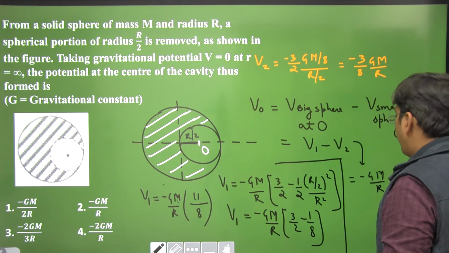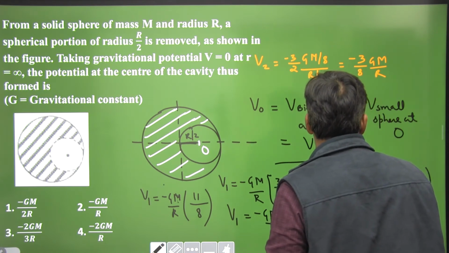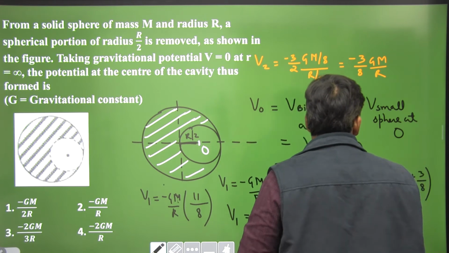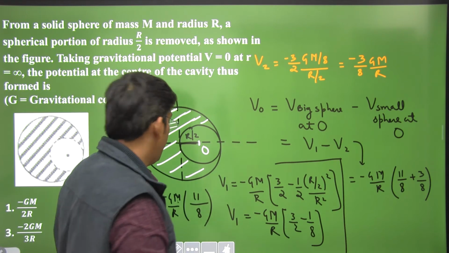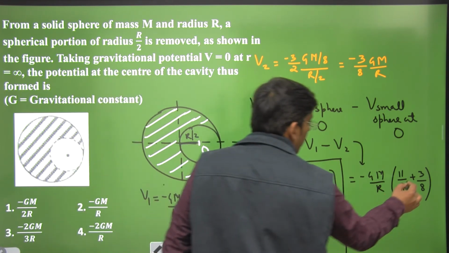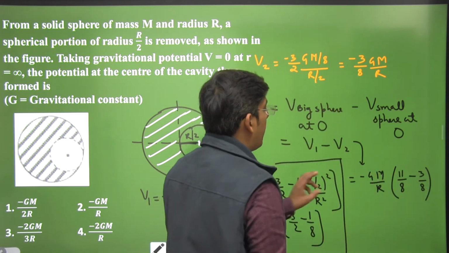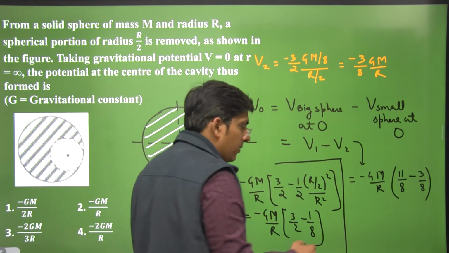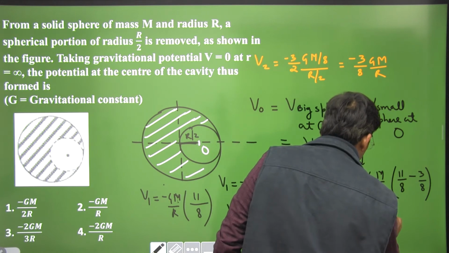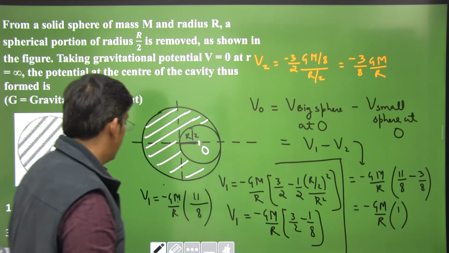Negative of negative V2 means it will be plus 3 by 8. It should be minus only, since we have taken minus common. This is minus 11 by 8 GM by R, and minus minus becomes plus. Correct, dear students. 11 minus 3, 8 by 8, comes out to be 1. So minus GM by R is the answer.